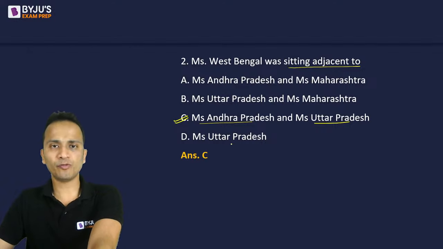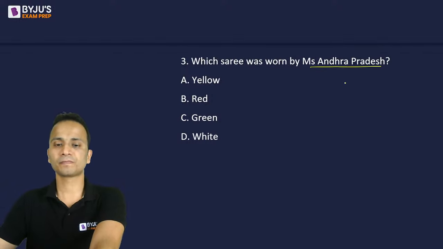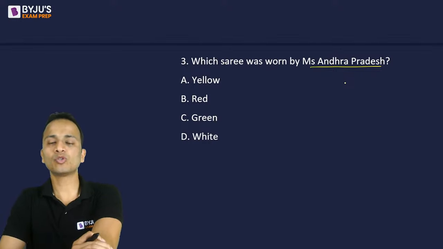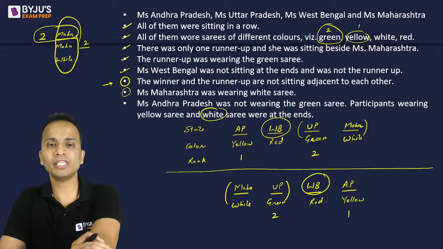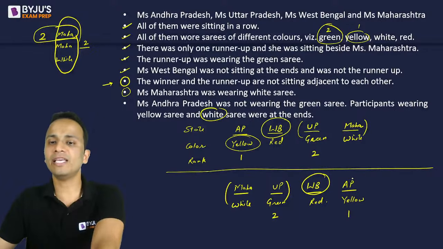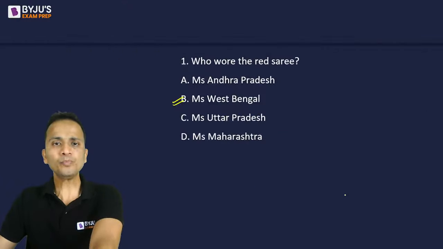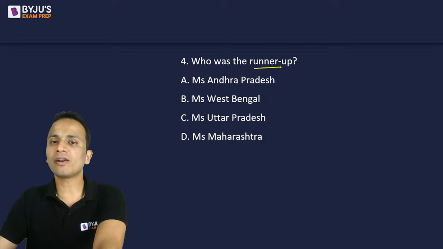Next question, question number 3. Which sari was worn by Miss Andhra Pradesh? If I go back, Miss Andhra Pradesh, who was sitting at the ends in both cases, is wearing a yellow sari. So the correct answer for question number 3 will be yellow sari. That is option A. And finally, the fourth question, who was the runner-up?